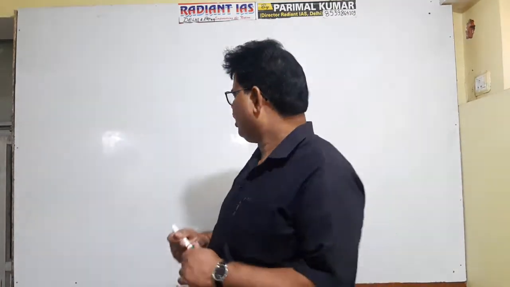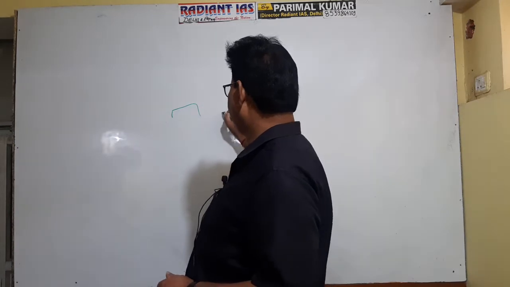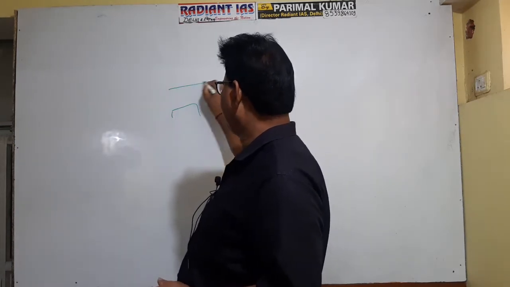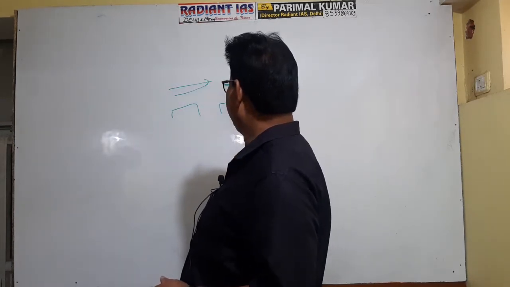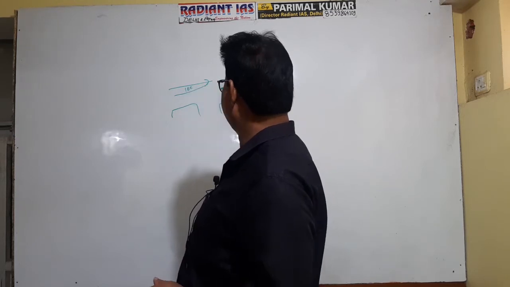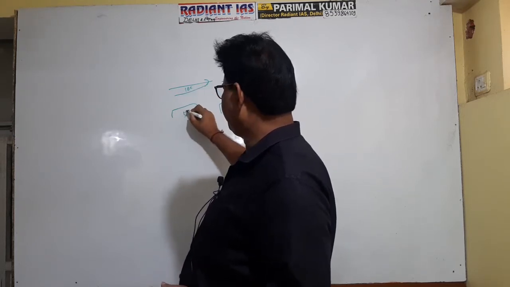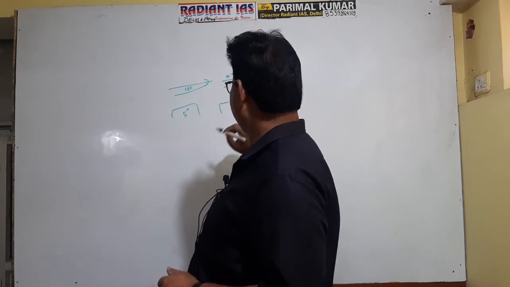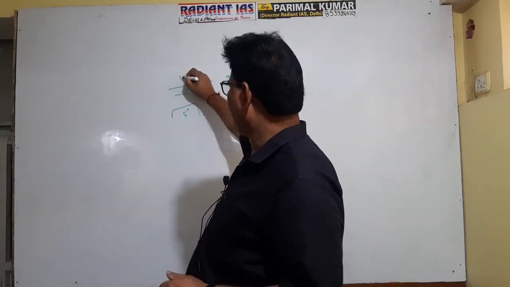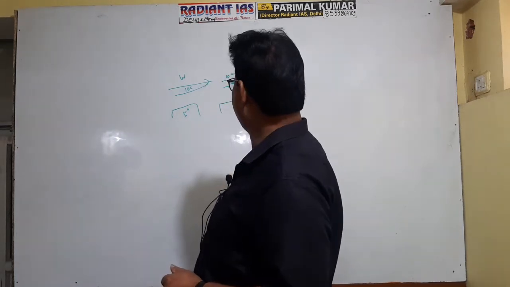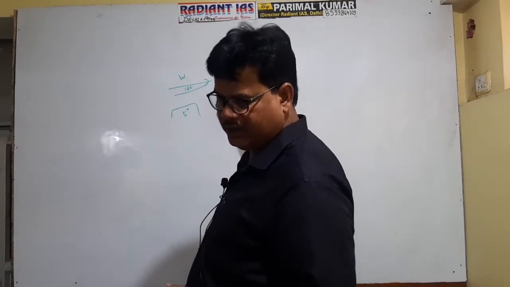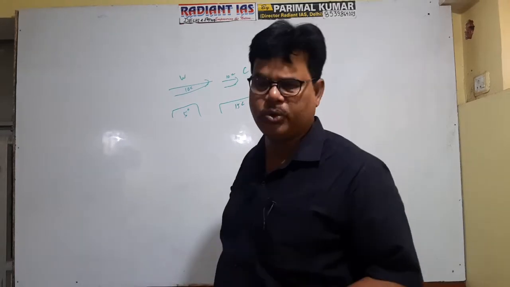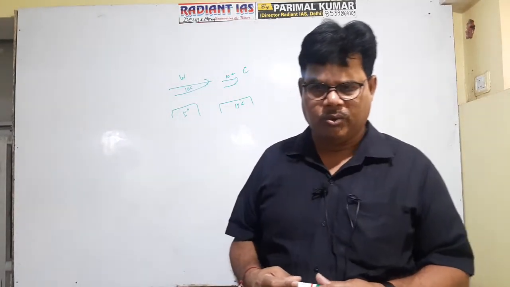Suppose the temperature of this oceanic current is 10 degrees Celsius, and it is flowing here, right? And the temperature of this coastal part is 5 degrees, and here the temperature is 15 degrees. So here it will be the example of warm oceanic current, and here it will be the example of cold oceanic current, as this temperature is less as compared to that of the coastal area. Okay, so what is the basic difference?